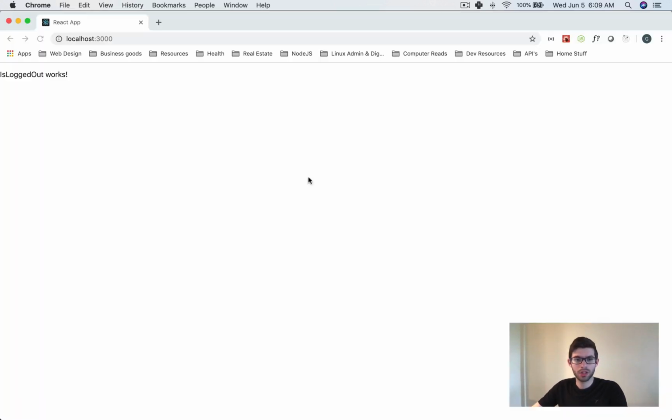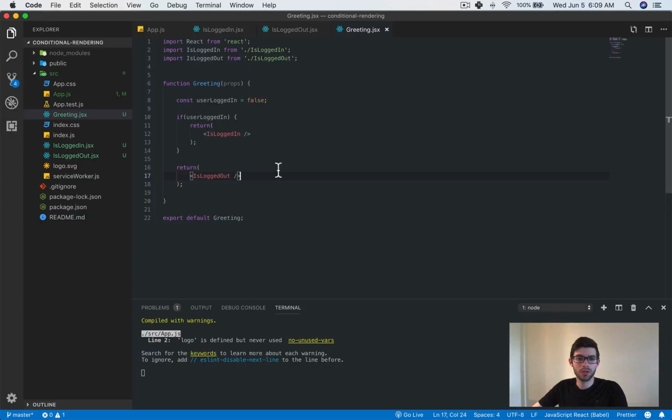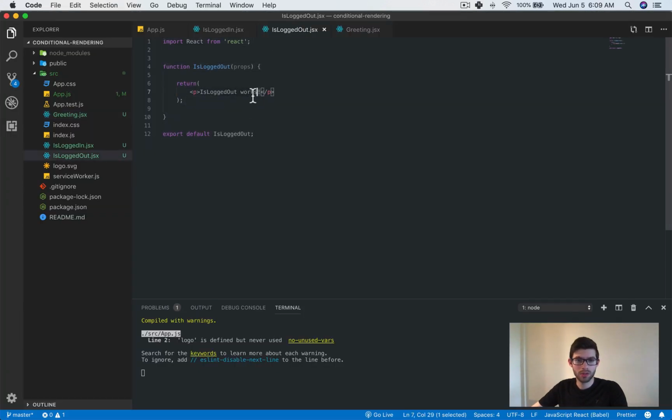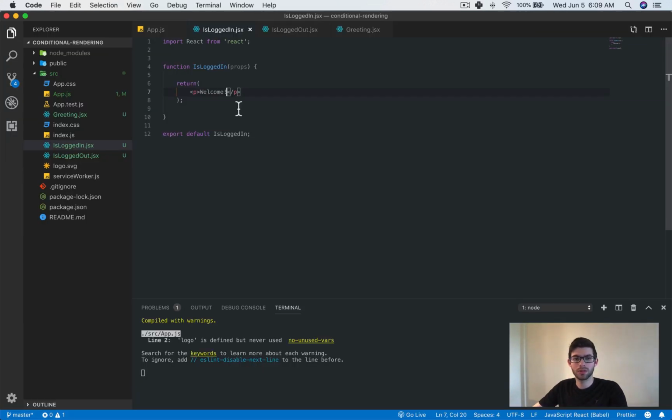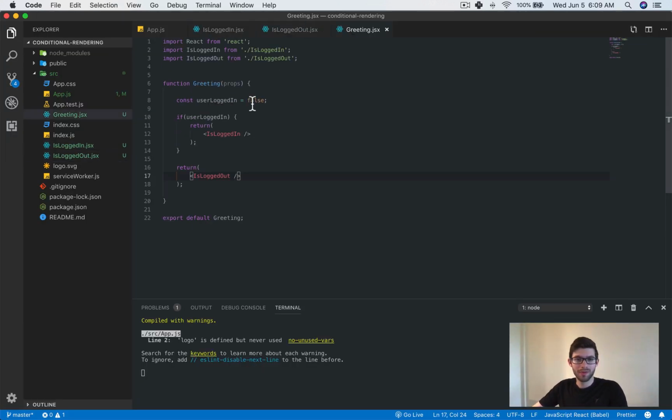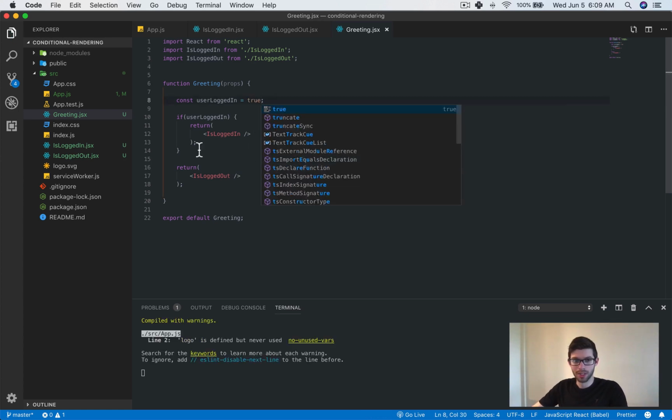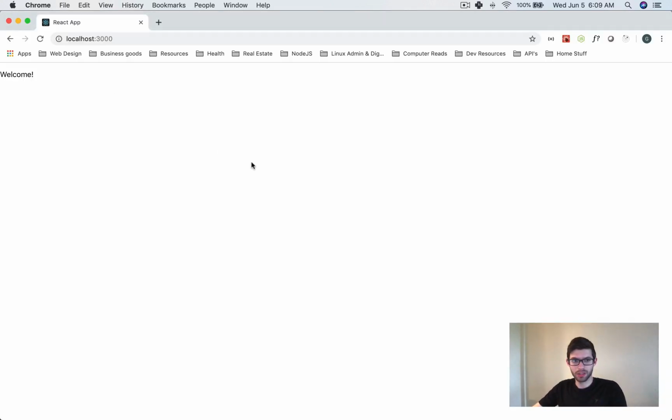the logged in component, and otherwise the logged out one, right? Let's actually change what they say now, because we're not just trying to make sure that they work. So we'll say please log in, and then inside the logged in component we will say welcome. Okay, now this says please log in because they're not logged in, obviously, right? But if I change this to true, this now says welcome.